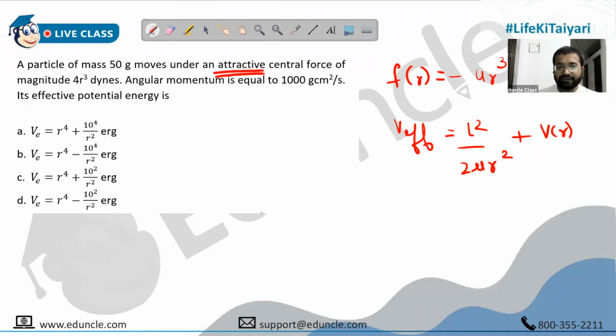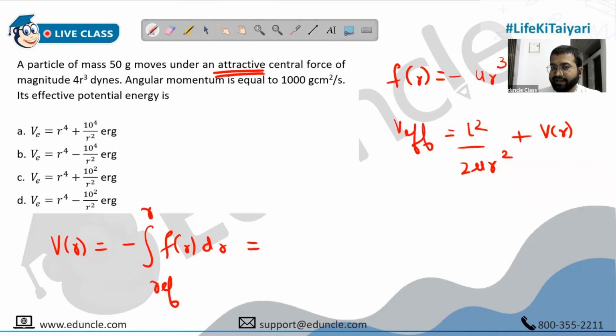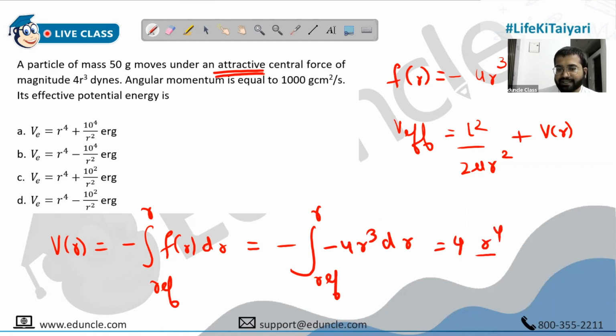So we want to find V of r first of all. How do we find V of r? It's minus integration of f of r dr, from the reference position to r. The reference position, I hope you remember, we decide, we choose. So this is minus integration of f of r, which is minus 4r cube dr. You go from reference position to r. Minus minus plus 4. Integration of r cube is r to the 4 by 4. The reference position to r. What should be the reference position now, people?